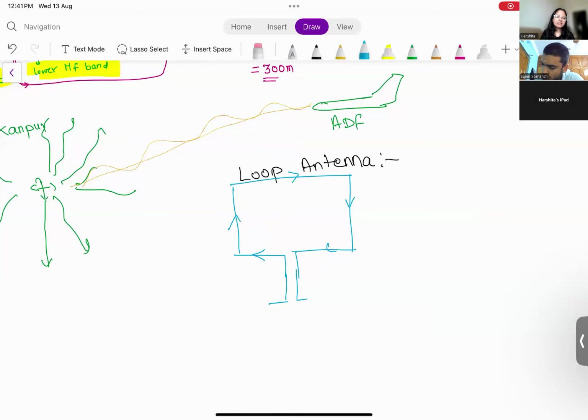This loop antenna is actually fixed on the aircraft.